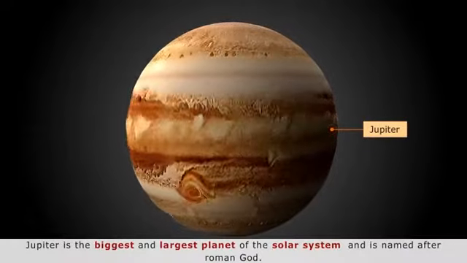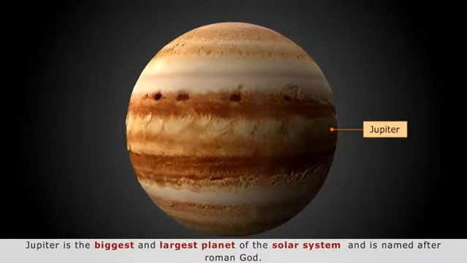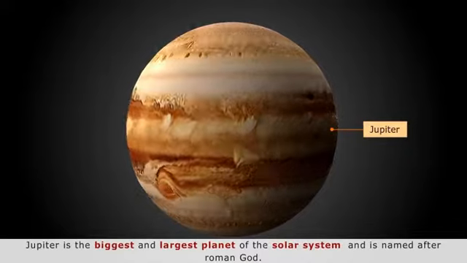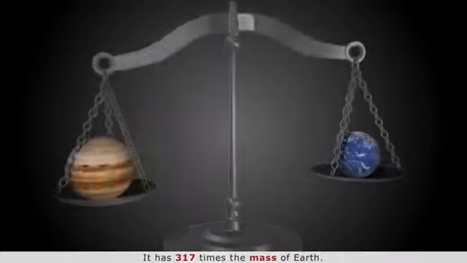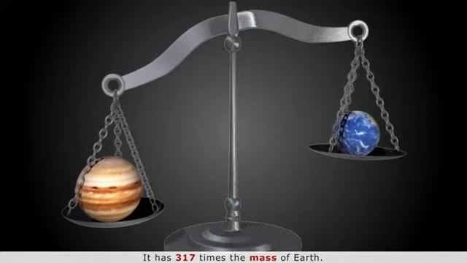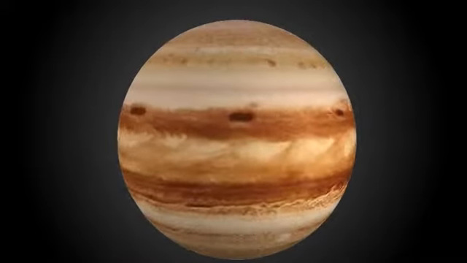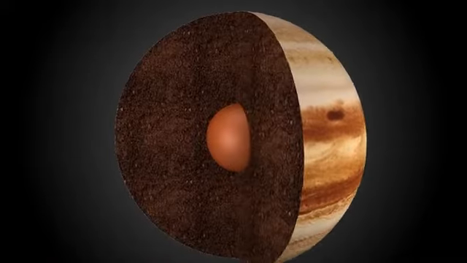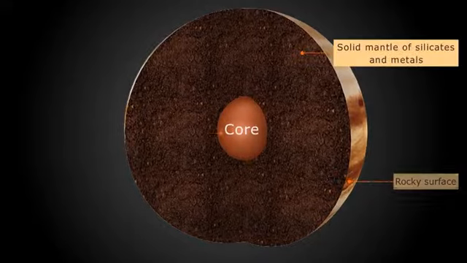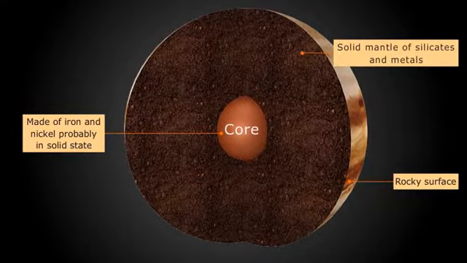Jupiter. Jupiter is the biggest planet of the solar system and is named after the Roman god. It is 317 times the mass of Earth. Jupiter may have a rocky core of the heavier elements, making it the biggest and the heaviest planet.